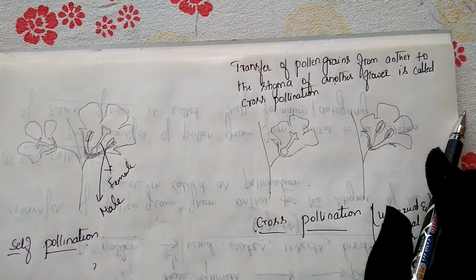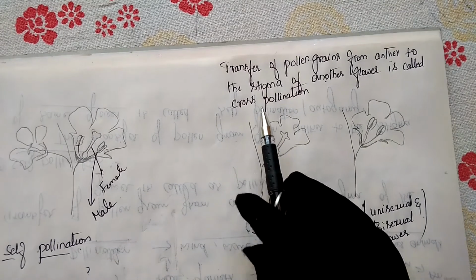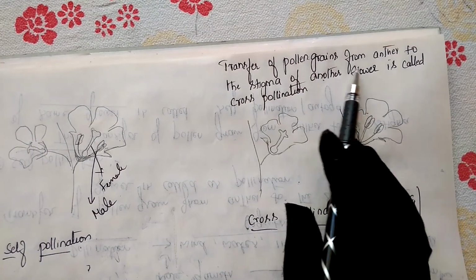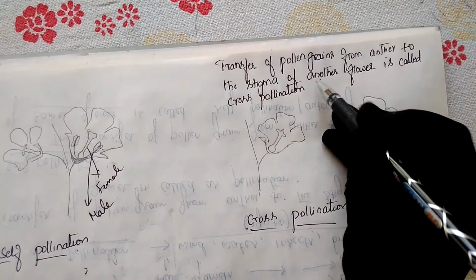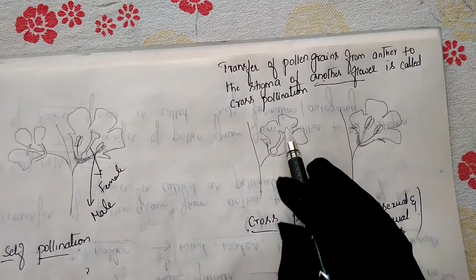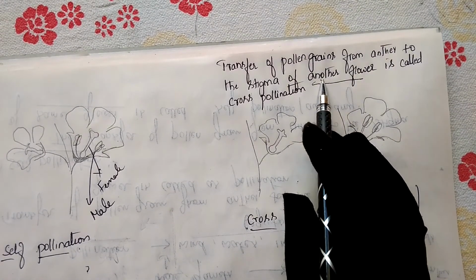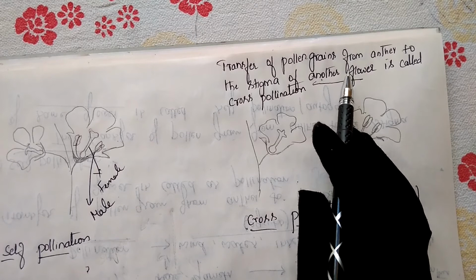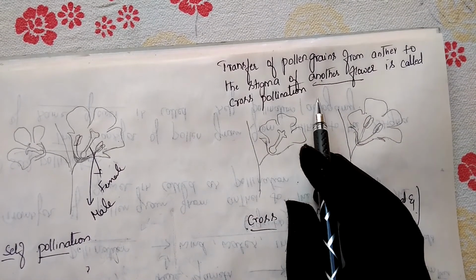The second type is cross-pollination. Cross-pollination means transfer of pollen grains from the anther to the stigma of another flower. In self-pollination, it is the same flower that is mentioned. So "another" and "same" flower give the meaning for cross-pollination and self-pollination. Another flower means cross-pollination.